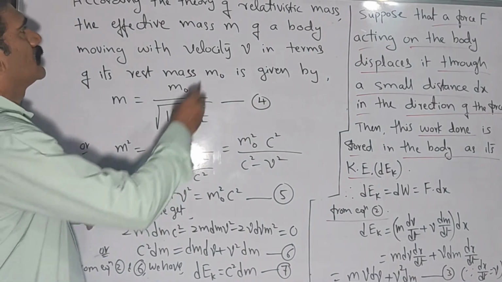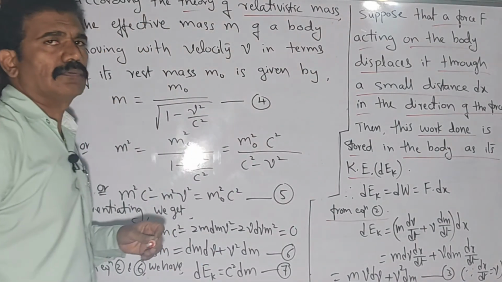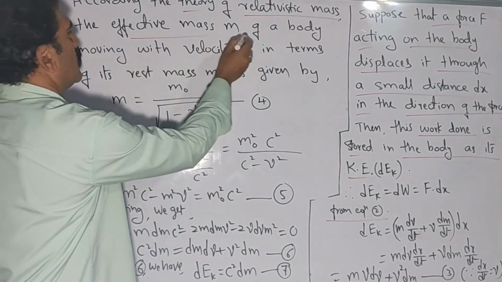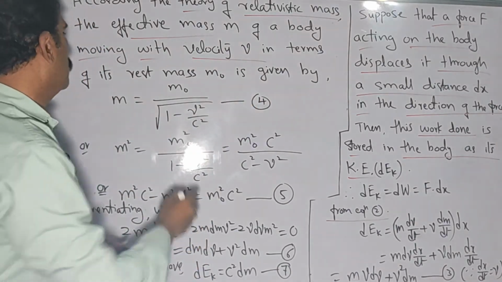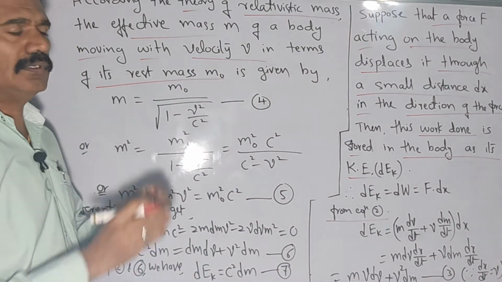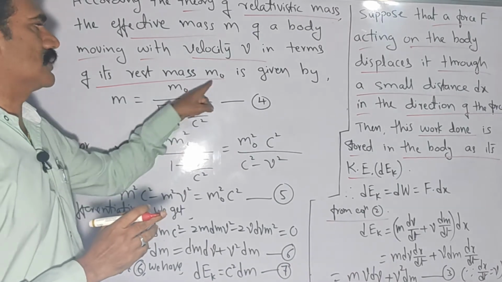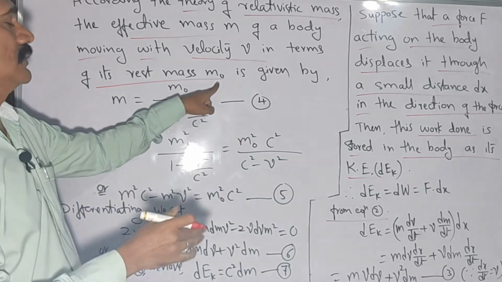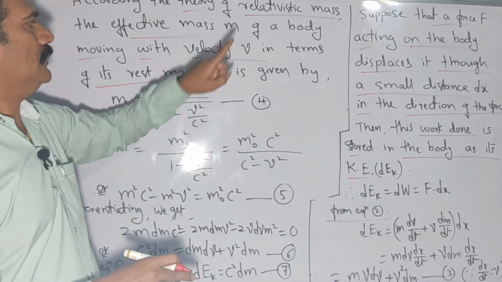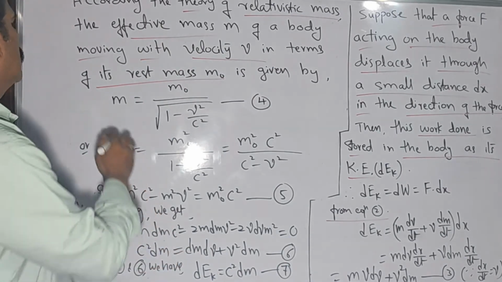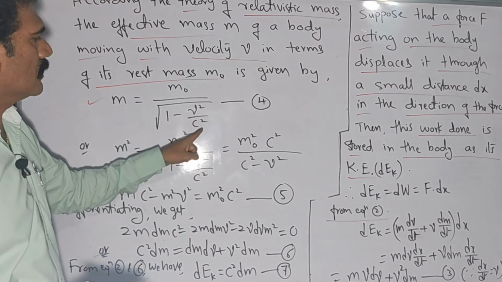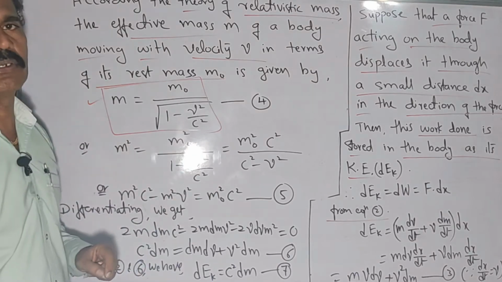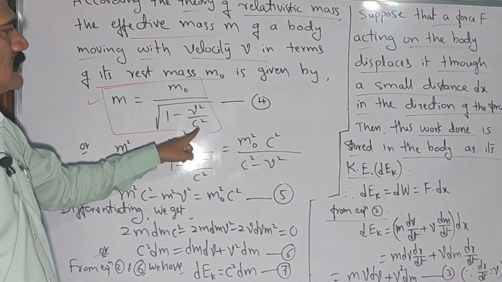Okay, now look here. I am considering the theory of relativistic mass, which we have discussed in the special theory of relativity. So the effective mass of a body moving with velocity v, in terms of its rest mass m naught. We are assuming a constant parameter of a body called rest mass when the body is at rest, that is m naught. When it is moving with some velocity, its mass is considered as m. That is given by the equation m is equal to m naught by square root of 1 minus v square by c square. This is a well known equation. In the last video I think we derived this equation, right? m naught by square root of 1 minus v square by c square.